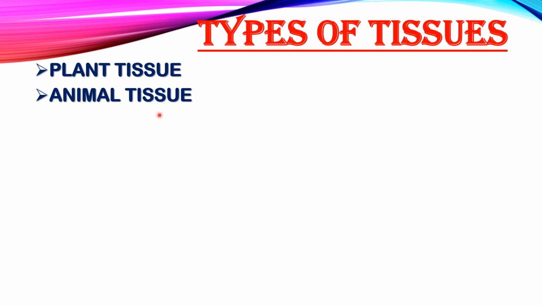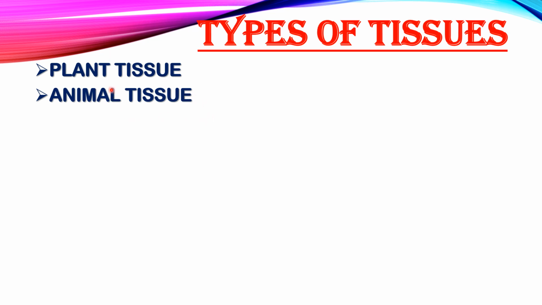Now, in animals, what do they do? They move from place to place. They are active, so they need more energy as compared to plants. So, they contain all living tissues. Now, plants are autotrophic. They prepare their own food. They perform the function of photosynthesis. But animals are heterotrophic. They depend on plants for the food.